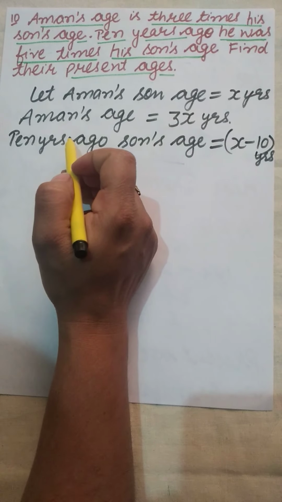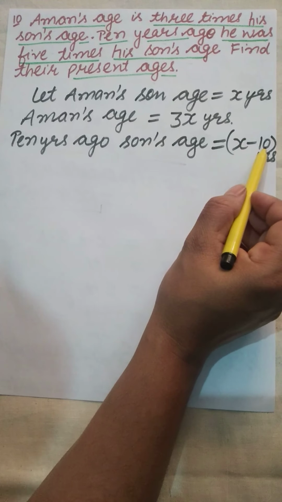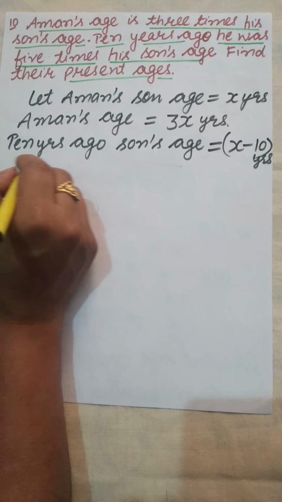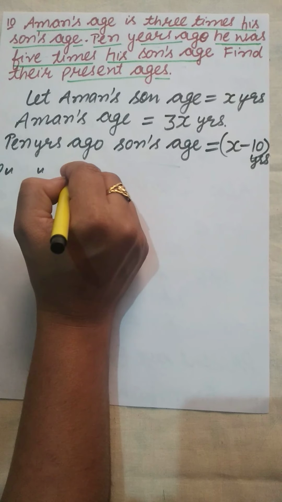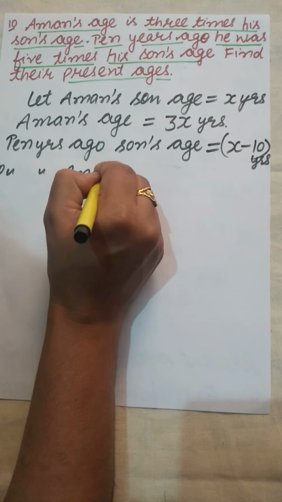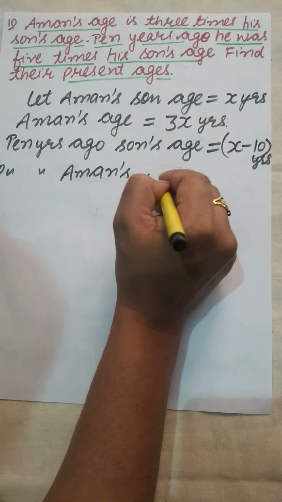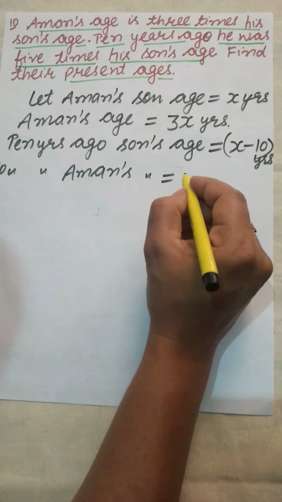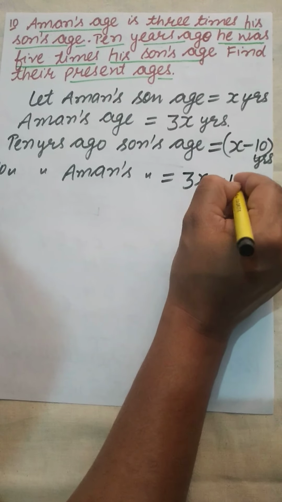As it is about the past, so we will subtract 10. And 10 years ago Aman's age is equal to the present age, Aman is 3x years, so it will be 3x minus 10 years.